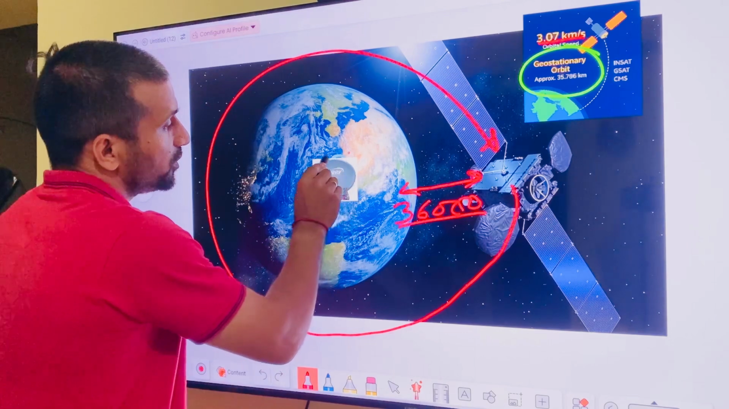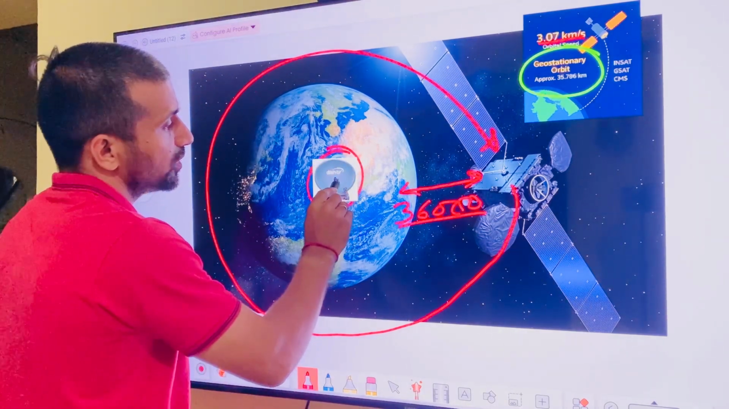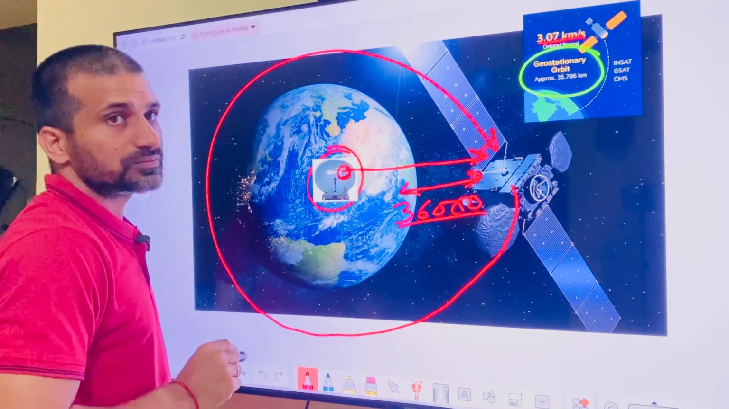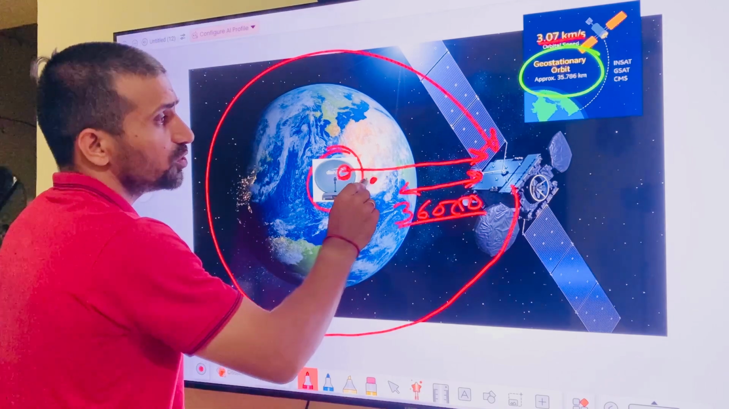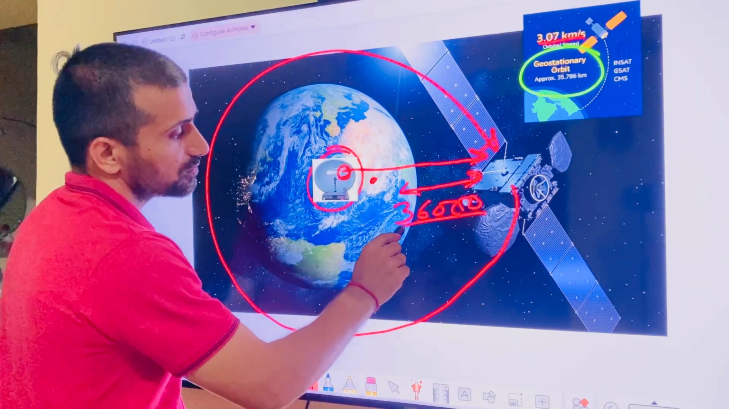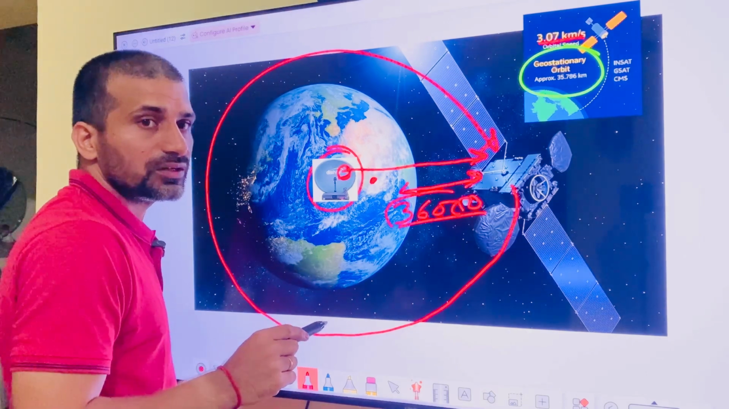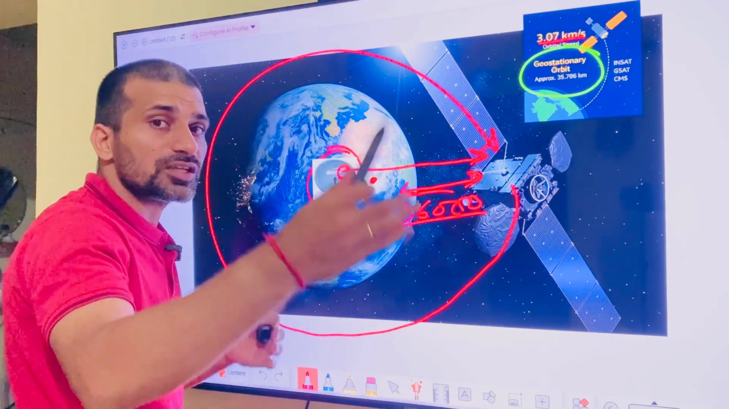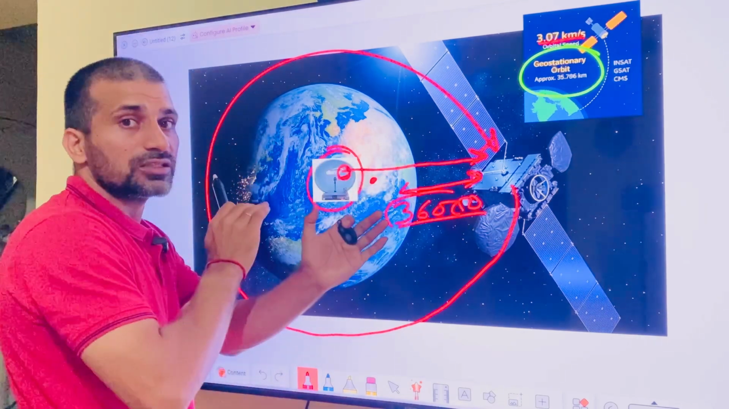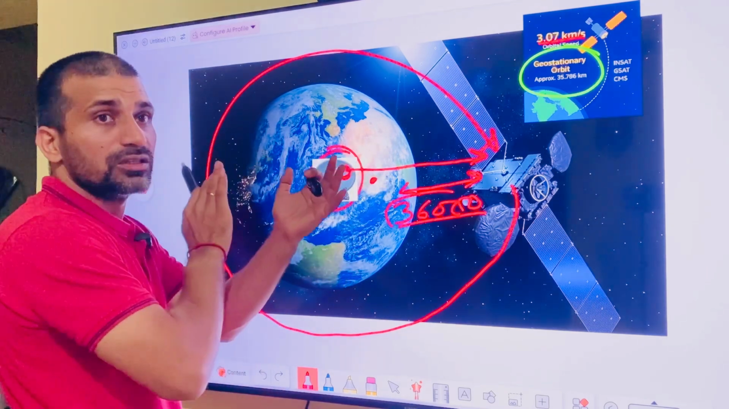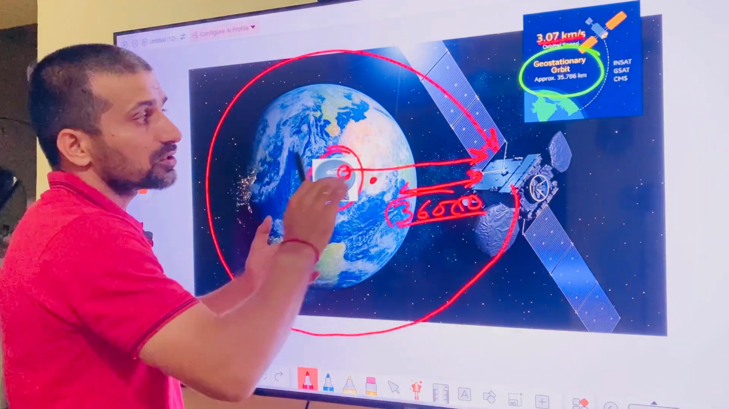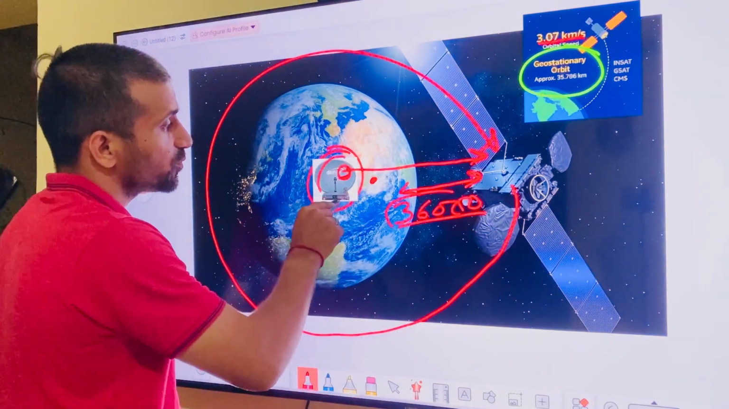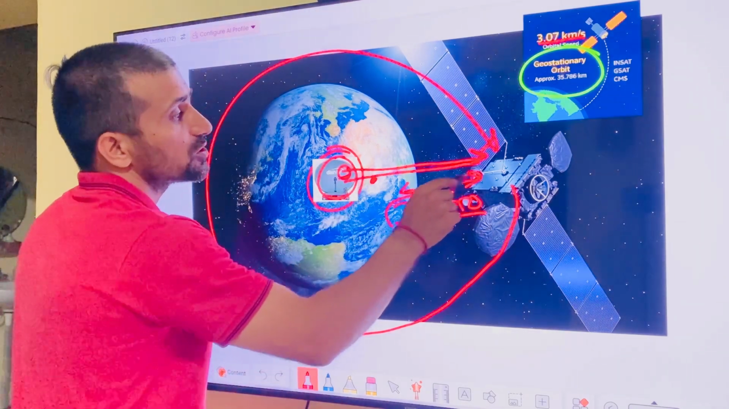So when the TV operator fixes our dish, they face it towards the satellite. When we are standing here, if we look at the satellite, we can't see it, as it is 36,000 kilometers away. But if we look at it, it always looks stationary, because the earth takes one round in 24 hours, and the satellite also takes one round in 24 hours. So with respect to the dish, it is always stationary.